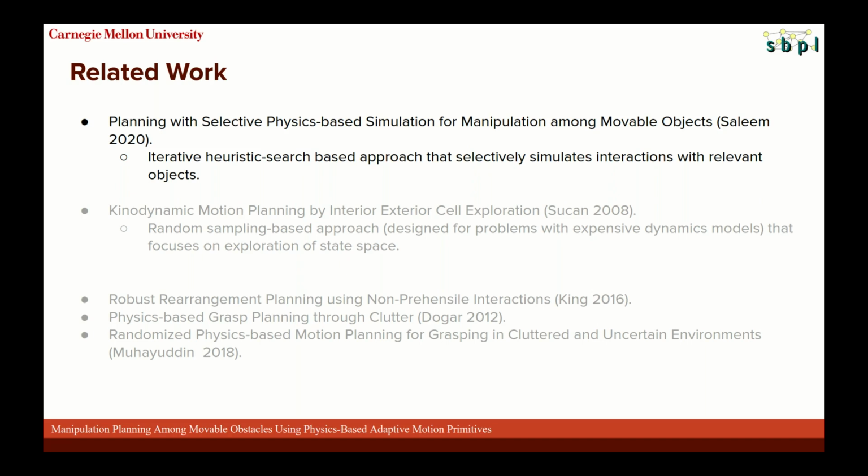20 times faster. KPIECE from Suhail and Kavraki was designed for problems with complex dynamics models or transition function between states. Evaluating actions in a physics-based simulator is one such example of a model. KPIECE naively simulates all actions sampled inside a randomized planning algorithm, albeit it tries to explore the workspace of the robot intelligently, but it can be very slow in the MAMO domain because it samples a lot of such actions. In our experiments, we get speedups of up to 40 times over KPIECE in the domains that we look at.